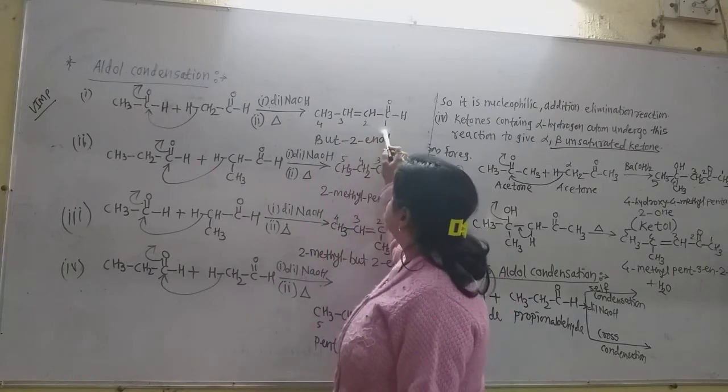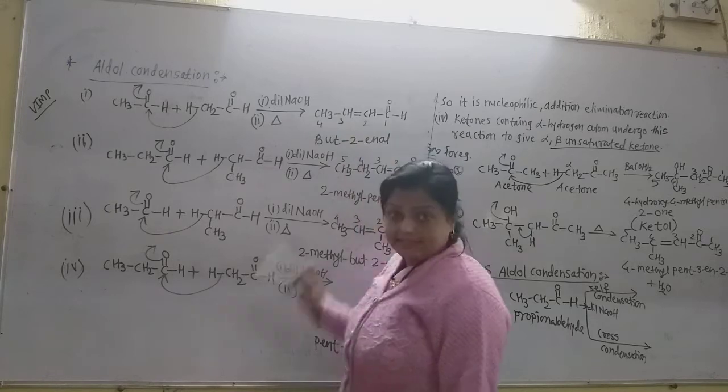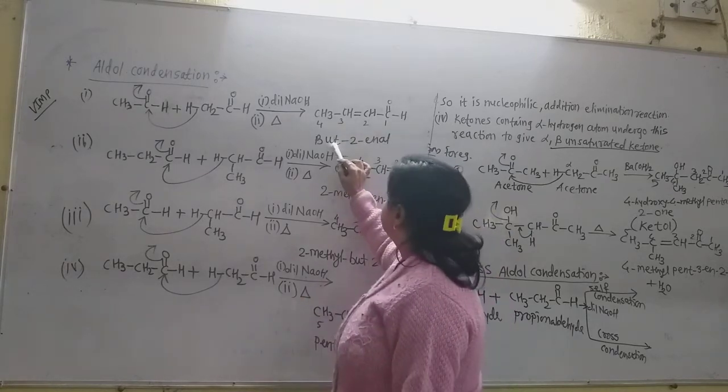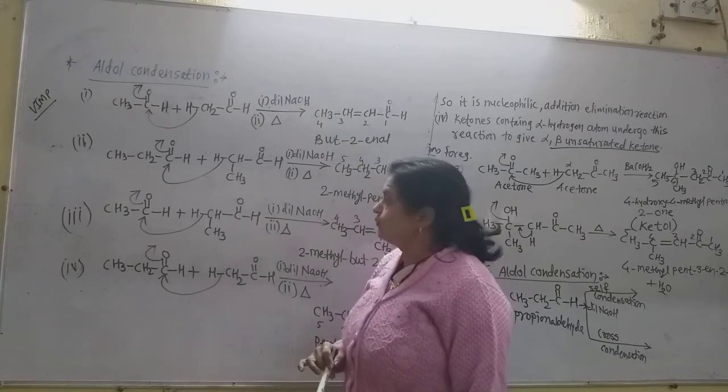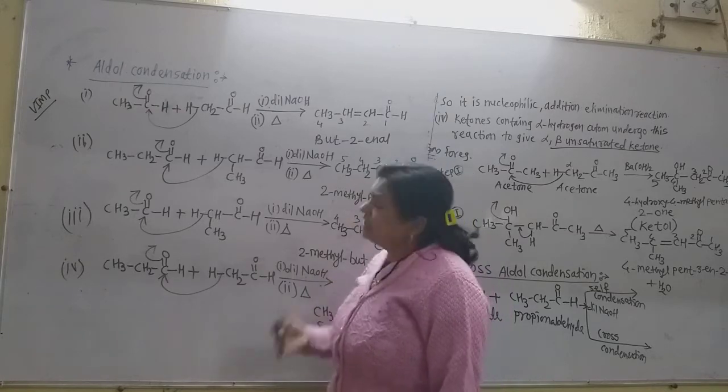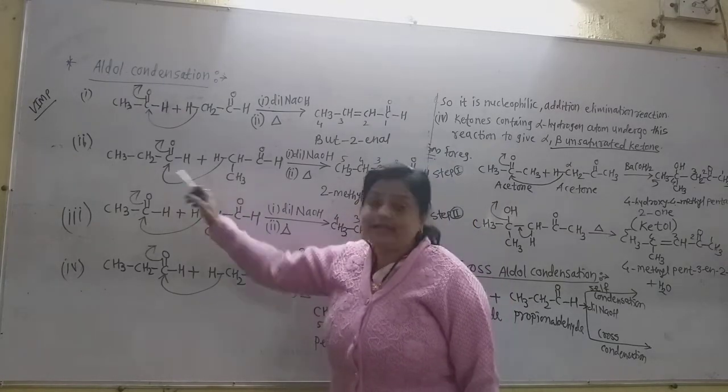The name of this aldehyde is 1, 2, 3, 4. On the second carbon there is the double bond. So it is butenal. Now this is the one product. In the second product, just add two propionaldehyde molecules.